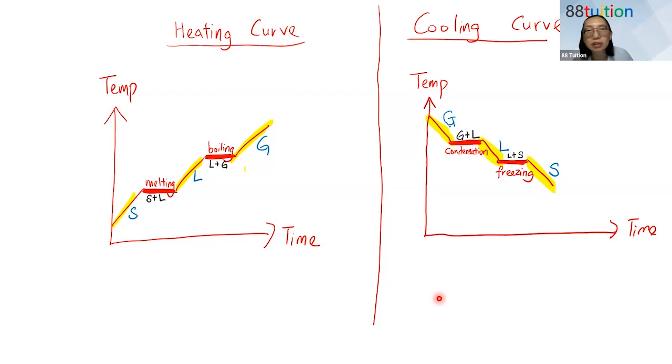Okay, look at my question. Typo error, right? The word melting. So we all know that temperature stays the same during melting, during boiling, during condensation, during freezing. My question is, is there heat gain during melting? Can you type yes or no? If I know during melting, temperature stays the same.